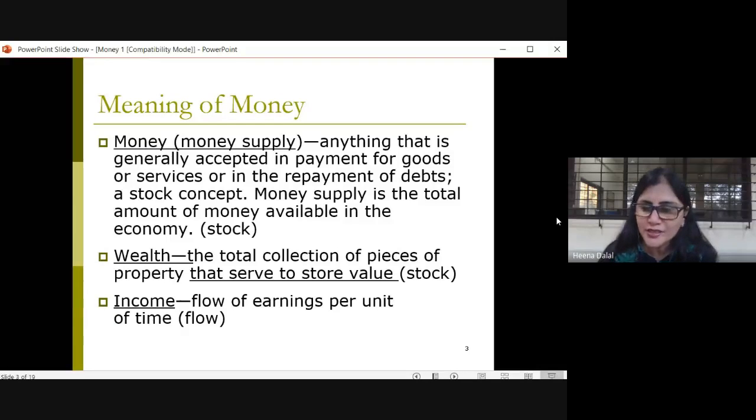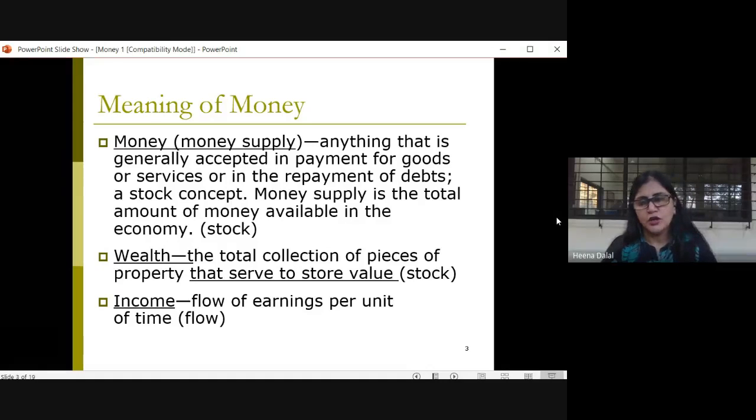It is anything which can be generally accepted, universally accepted, in the payment of goods and services. It can also be used for the repayment of debts, correct? Now, this money is available in the economy for undertaking transactions.